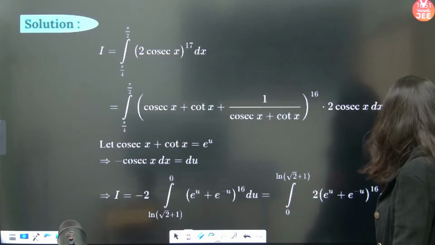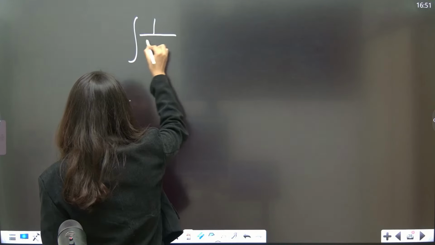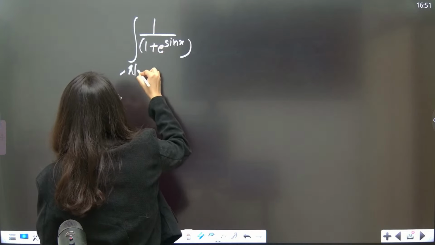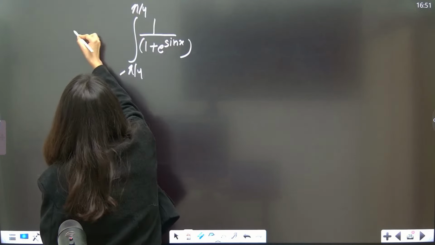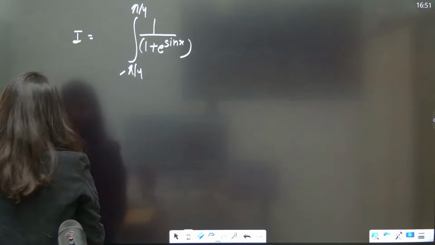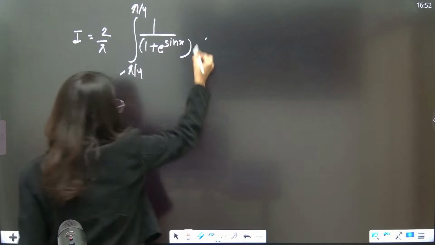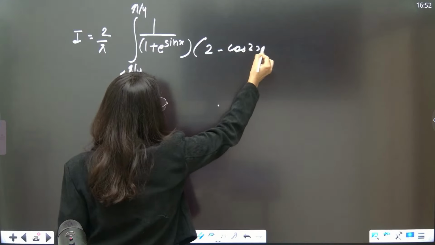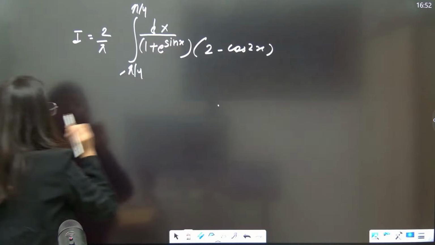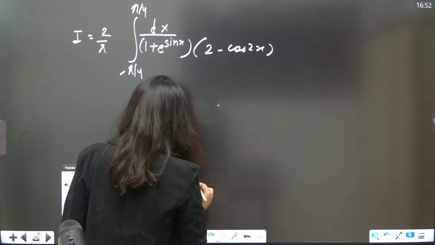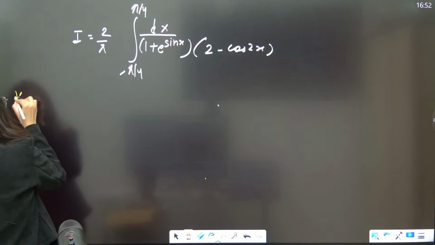So the question was 1 upon 1 plus e raised to power sin x, from minus pi by 4 to pi by 4, I equals 2 by pi, 2 minus cos 2x, correct? This was the question. Now King's property I am going to apply. How to apply King's property? Your x will be replaced by minus x, and then add.